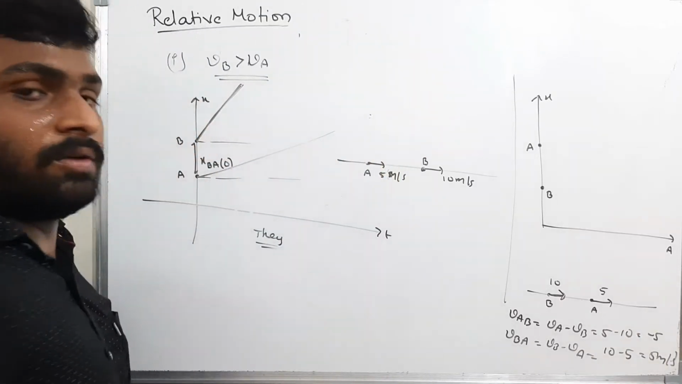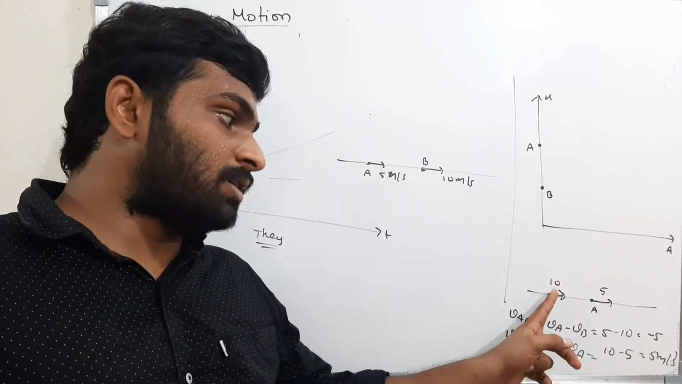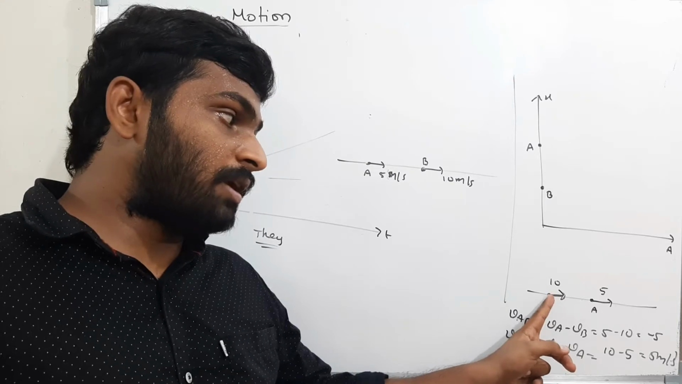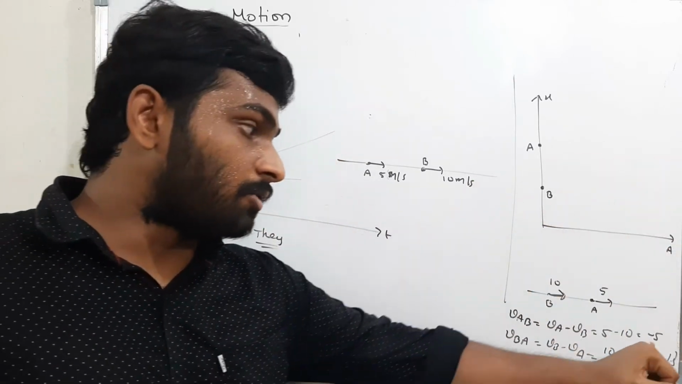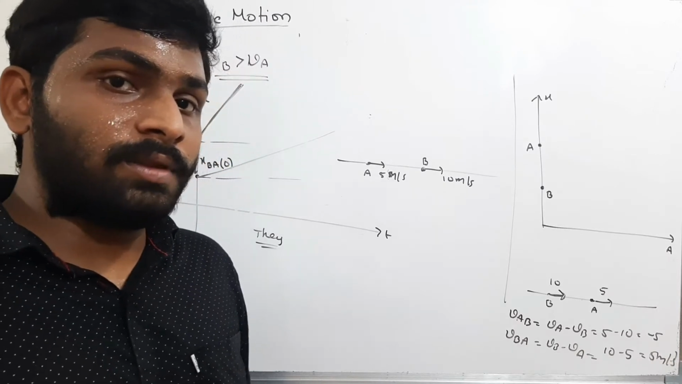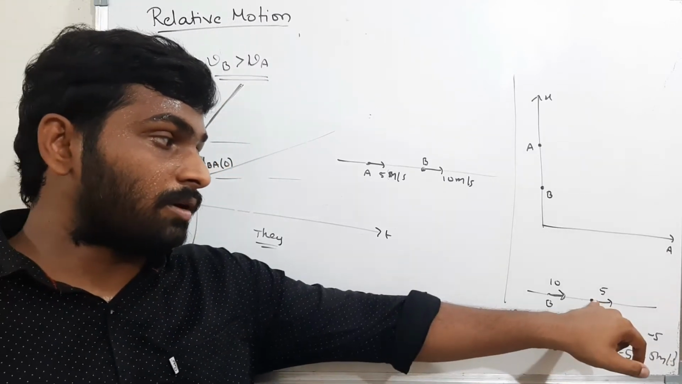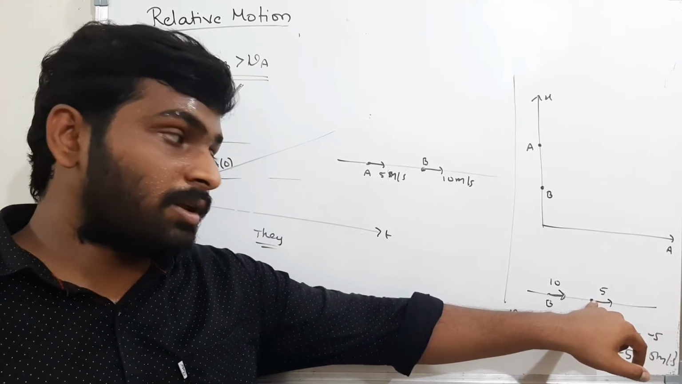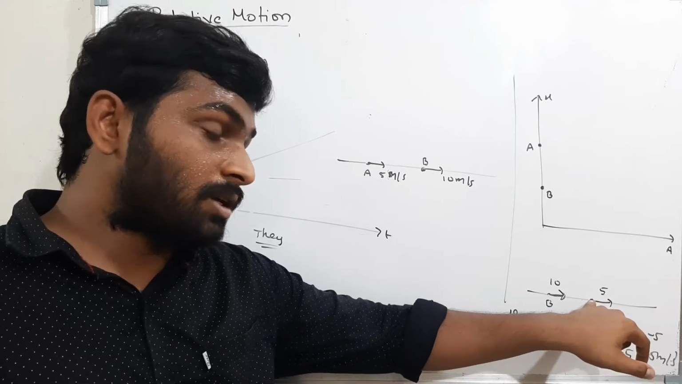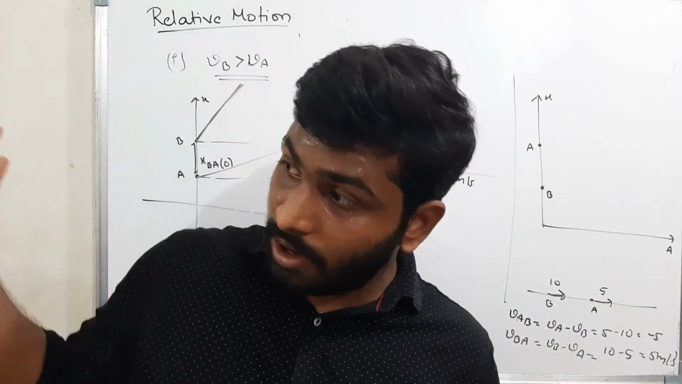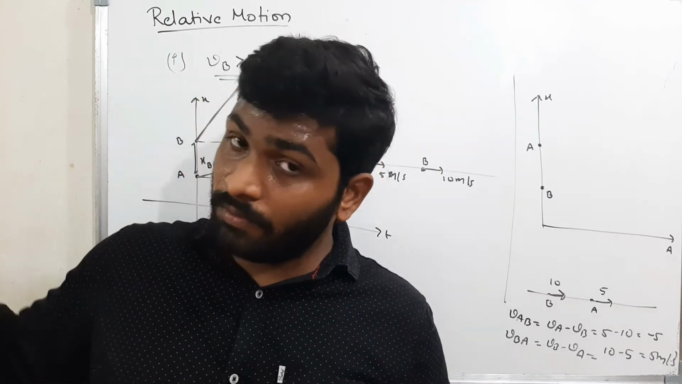Now observe carefully. What is the meaning of this? The velocity of A with respect to B: if B is the observer, B will feel as if A is moving this side with 5 meters per second, that means negative. Now the velocity of B with respect to A: A is the observer. If A is at rest, A will feel as if B is coming forward towards it with 5 meters per second.